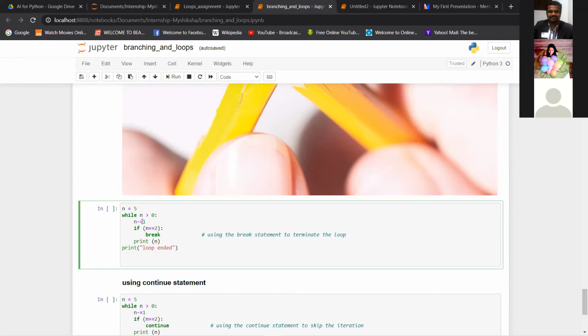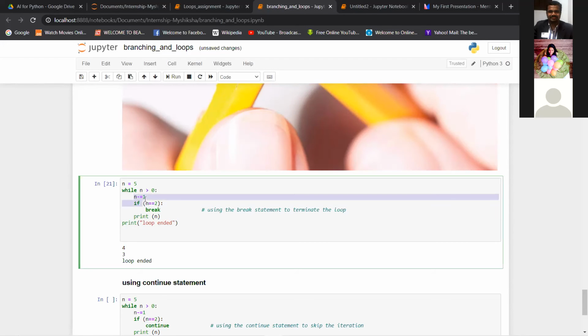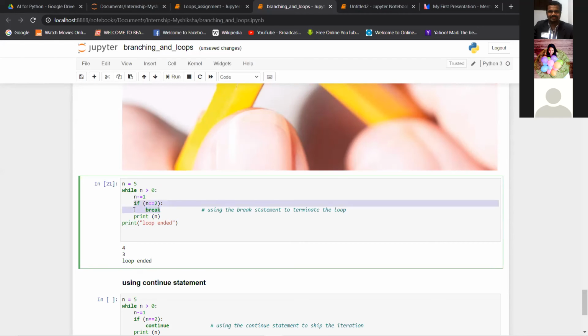A quick run of this loop will show you how this works. The first time, the break condition didn't trigger because n was 4 and not 2, so this was false and that's why the break didn't run. The print ran, right, because the print is declared inside the loop. Whatever is indented like this, in the same alignment, is inside the loop.